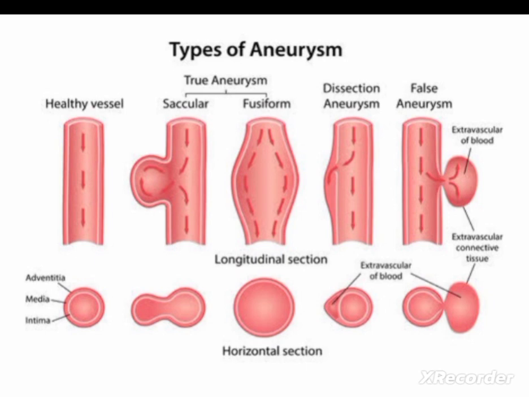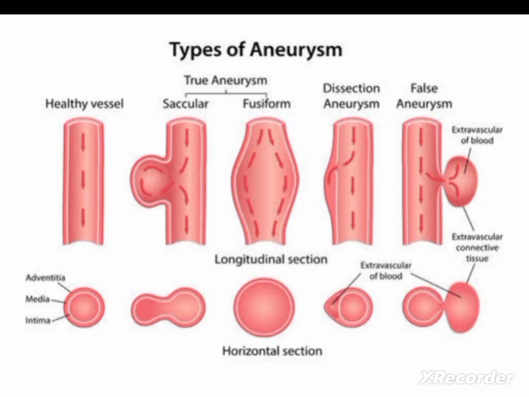So in the saccular aneurysm, there will be outpouching of one side of the arterial wall. That is known as the saccular aneurysm. But in the case of fusiform aneurysm, the whole area will be circumferentially involved, the person will have the aneurysm all around. That is known as the fusiform.